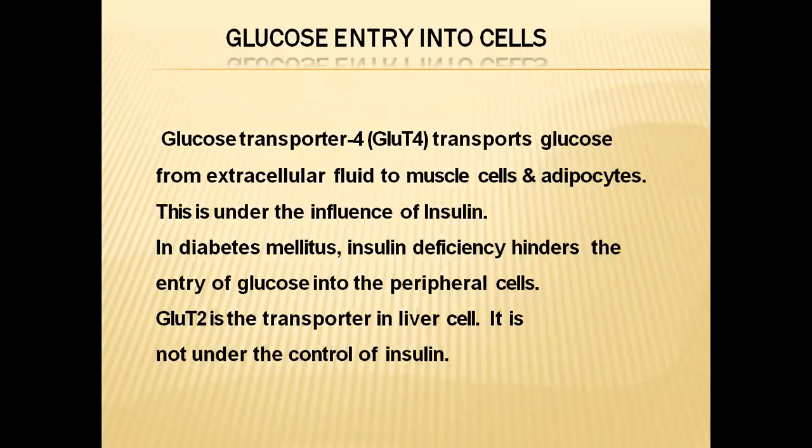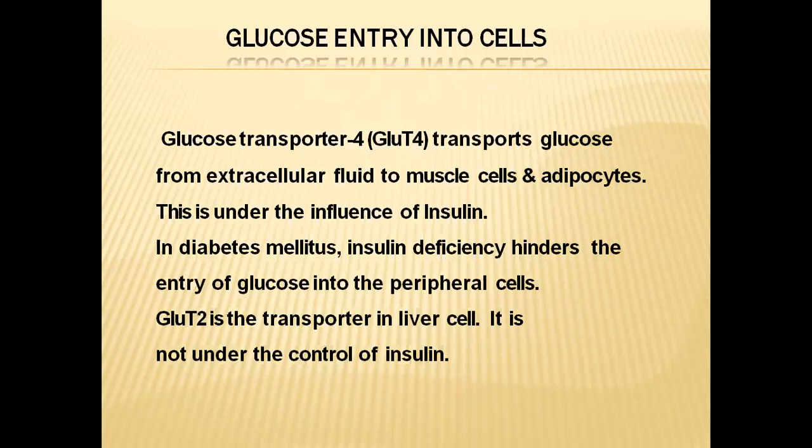Glucose entry into the cells. As a result of digestion, the digested food materials enter the bloodstream, and in the bloodstream the glucose will be transported to all the tissues and all the cells in the plasma of the blood. After reaching the tissues, how is this glucose transported into the cells from the plasma?